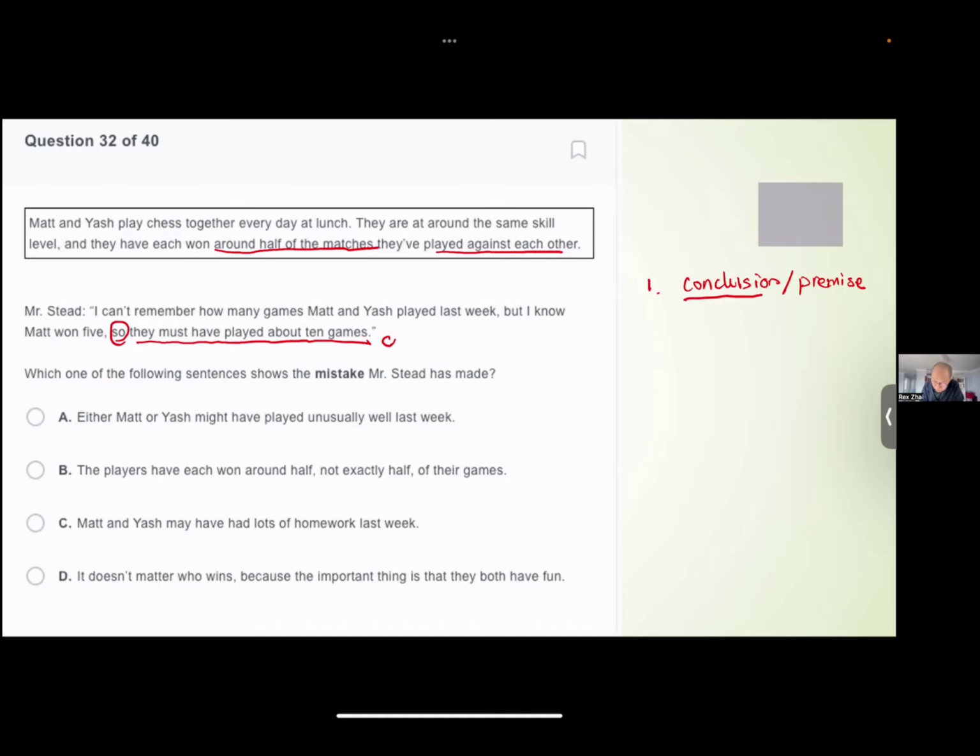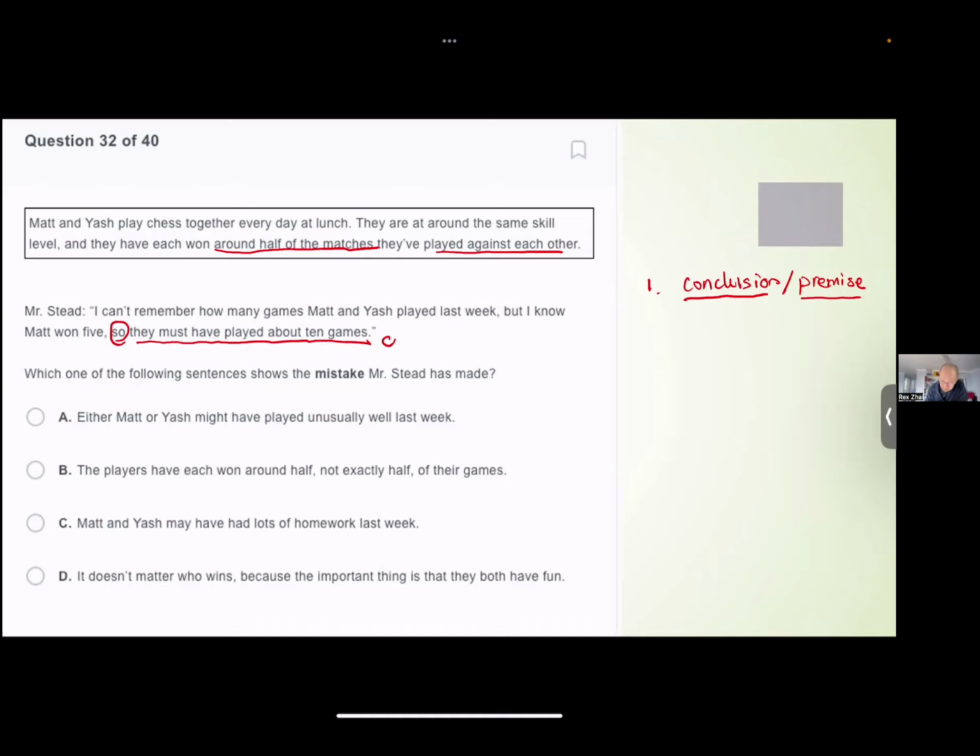So we found a conclusion, but just being given the conclusion won't convince us to believe something, right? If I just tell you they must have played 10 games, you'll instinctively ask why. Why should I believe they played 10 games? So next we need the premises. The function of the premises is supporting what the conclusion is. Why do you think they played 10 games?